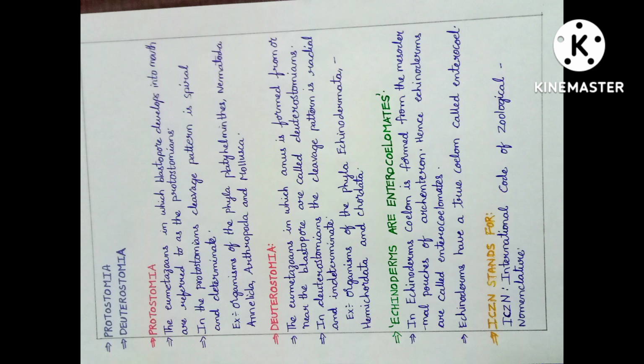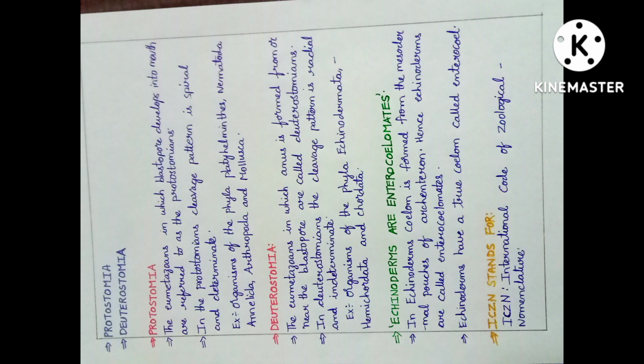Is known as cleavage pattern. Cleavage pattern is spiral here. In the protostomians, cleavage pattern is spiral. Spiral means a long curved line that moves round and round away from a central point, and determinate. It can only grow to a certain limit. In the protostomians, cleavage pattern is what? Spiral and determinate.